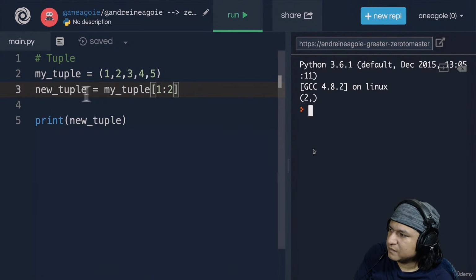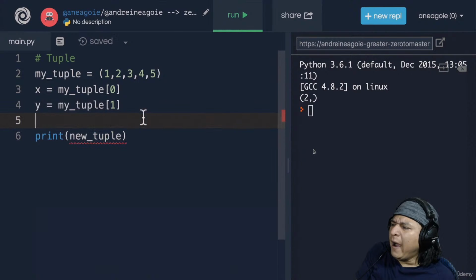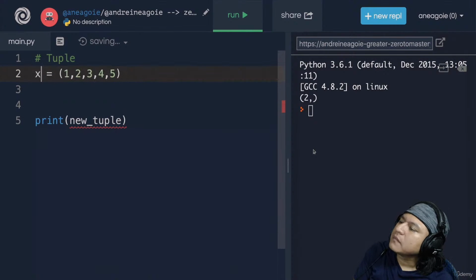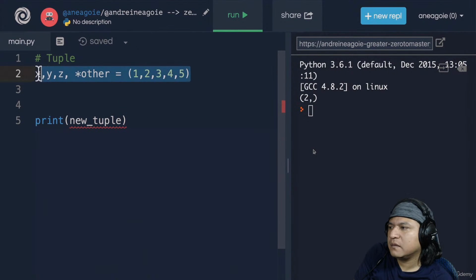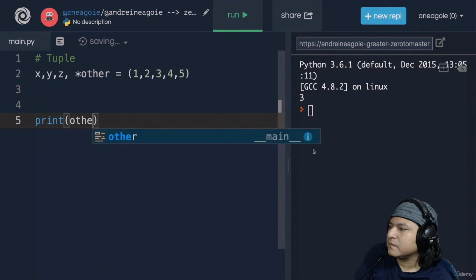And just like a list, I can assign different things. For example, I can say x equals my tuple 0, and then y equals my tuple 1, and x and y will equal 1 and 2. But a short form of doing this, again similar to lists, is to say, hey, I want x, y, z, and other to be the values assigned from the tuple. So if I do x here and I run, I get 1. If I do z and I run, I get 3. What if I do other? If I click run, I get 4 and 5 as a list.